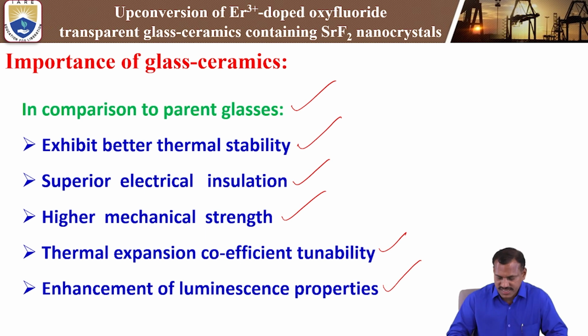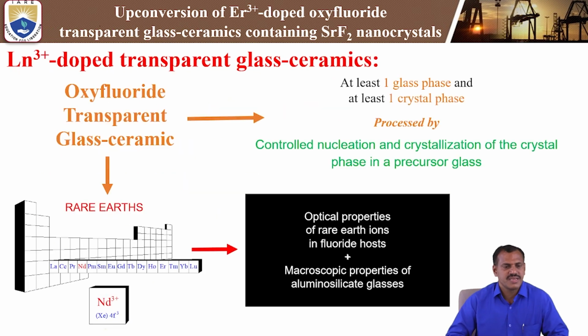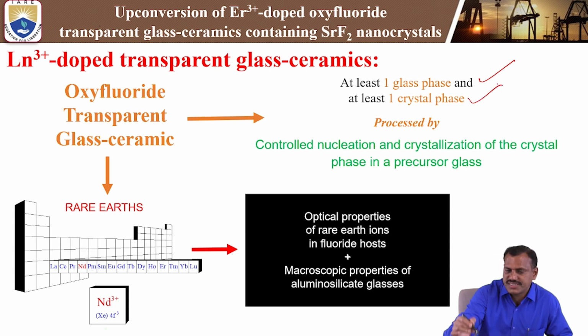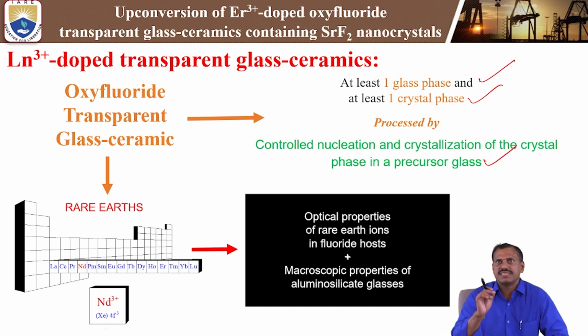That is why these are the important parameters in glass ceramic materials. Next, lanthanum 3+ doped transparent glass ceramics. So we have to prepare the transparent glass ceramics. If we prepare glass ceramics, we need at least one glassy phase and one crystal phase. This is processed by the controlled nucleation and crystallization of the crystal phase in a precursor glass. So the precursor glass should show at least one crystalline phase. Then only we can prepare the glass ceramic material.